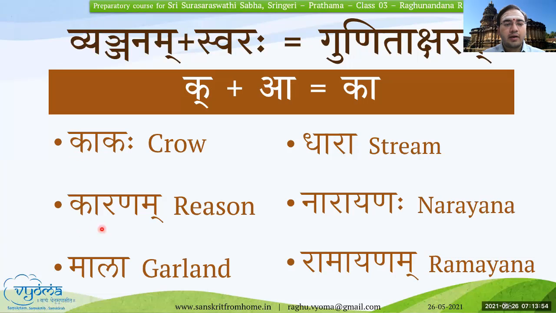Kaa, maa, laa, dhaa, naa, raa. Similarly, N plus Aa will be naa, R plus Aa, raa, and so on. Hope this part is clear. We'll go to the next Gunitakshara. Please make note of this. K plus Aa is Kaa in your notebooks.